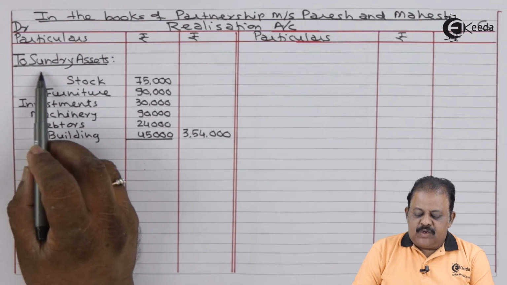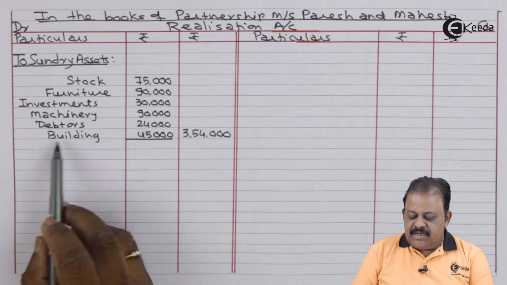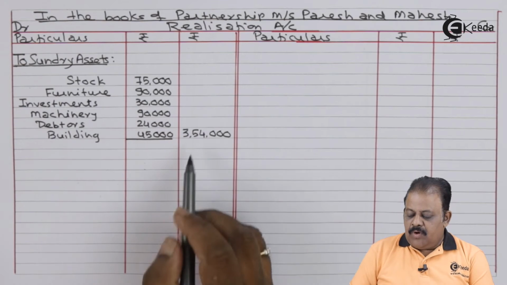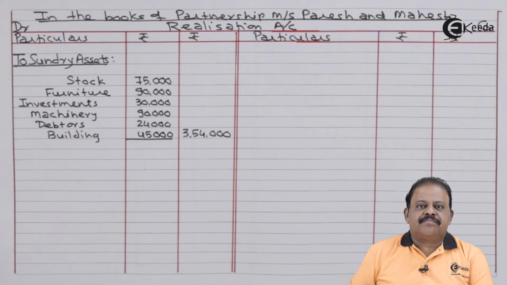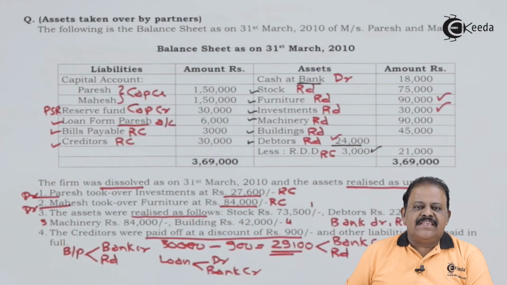Realization account, debit side, to sundry assets: stock, furniture, investment, machinery, debtors, building. Book value is taken here. Total amount is 3,54,000. RDD 3,000 will be transferred to the credit of realization account.